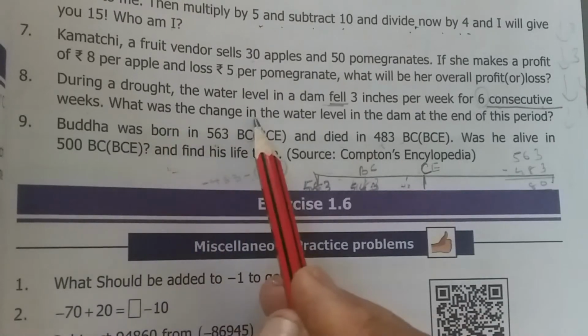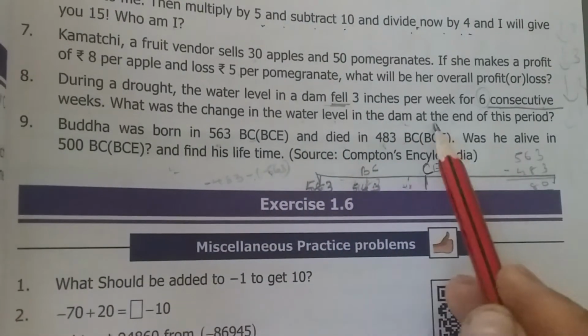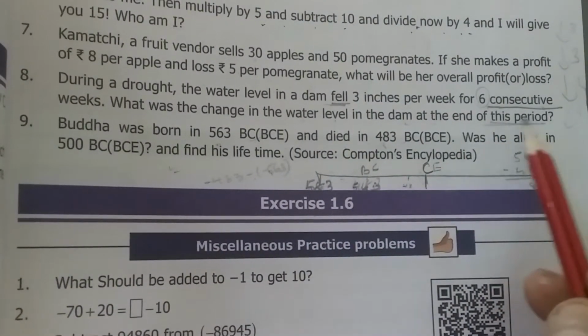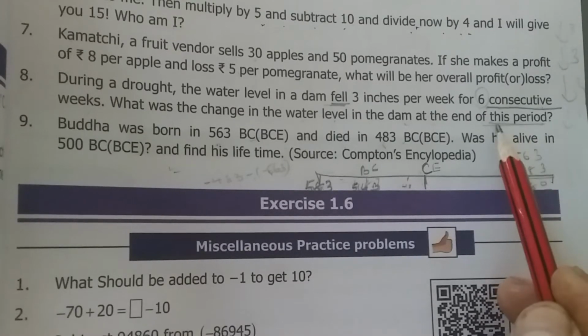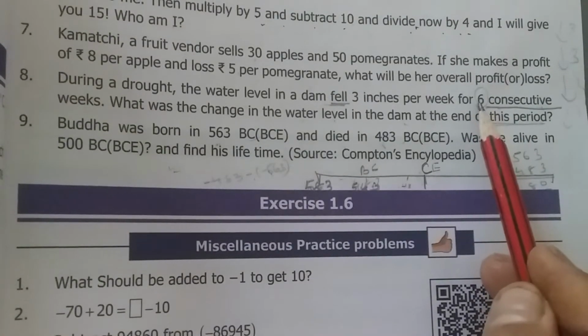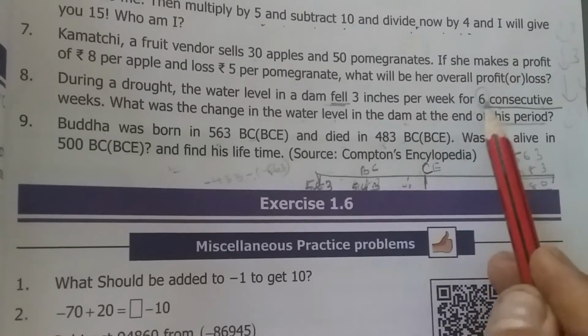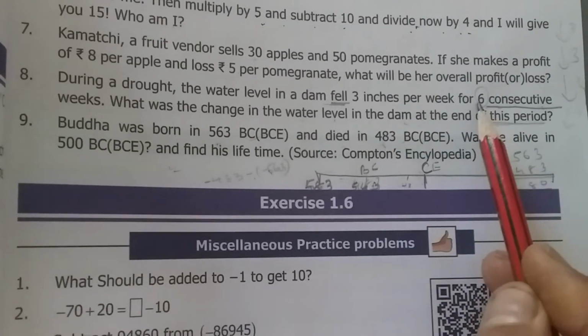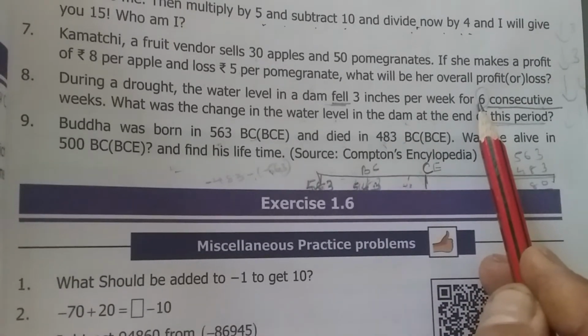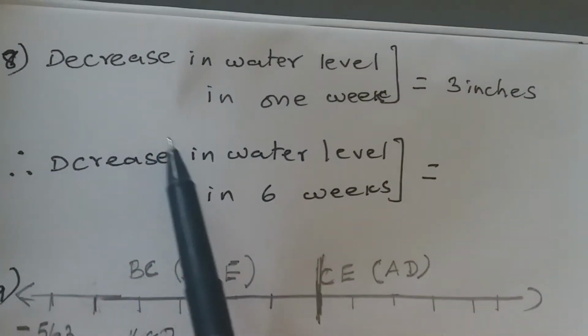What was the change in the water level in the dam at the end of this period? What do you mean by end of this period? This period means after 6 weeks. The period is here 6 weeks. So what is the level of water after 6 weeks? We have to find that. So let us see the statements.